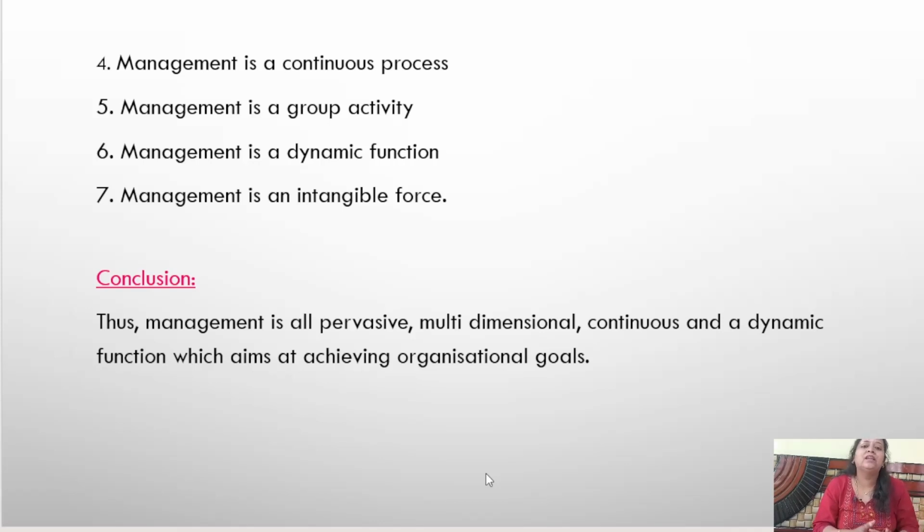It is a dynamic function. Dynamic in the sense which keeps on changing. It is not a fixed one. It is not a rigid one. Ma'am, whatever management practices I've learned today, can I apply the same thing over the years, or today, tomorrow, in one institution or another institution, in one organization, in one country or another country? No, it is a dynamic function. Management keeps on changing depending upon the changes happening in your rules, in your policies, in your plans. Accordingly, you have to change your management objectives or management policies.